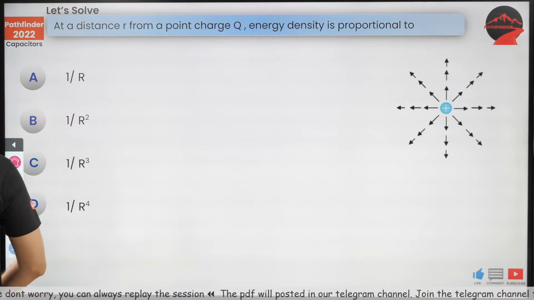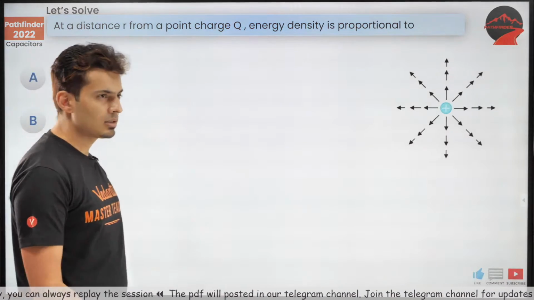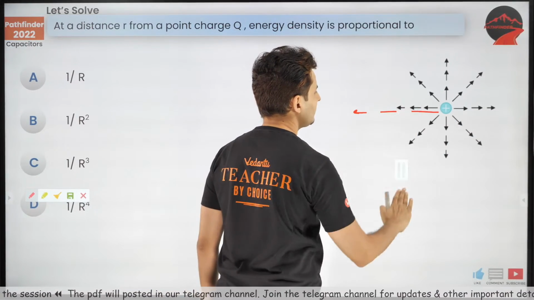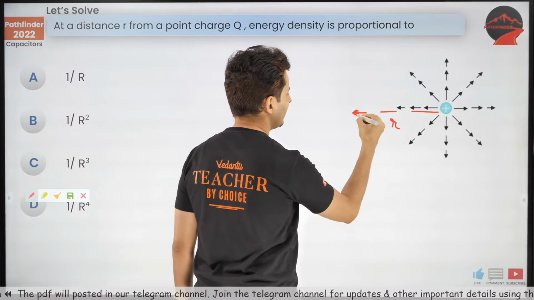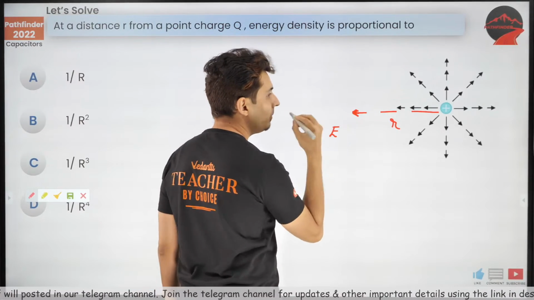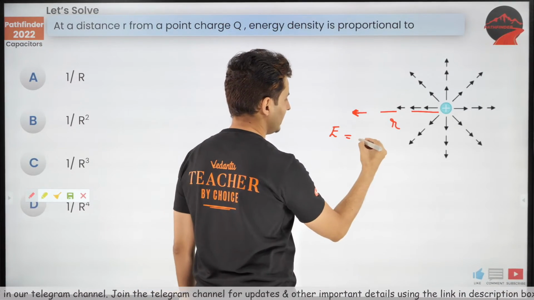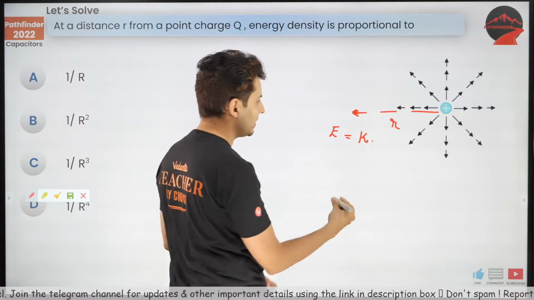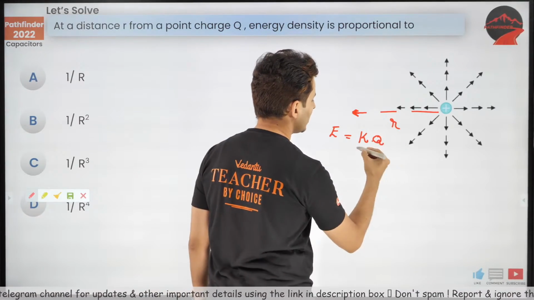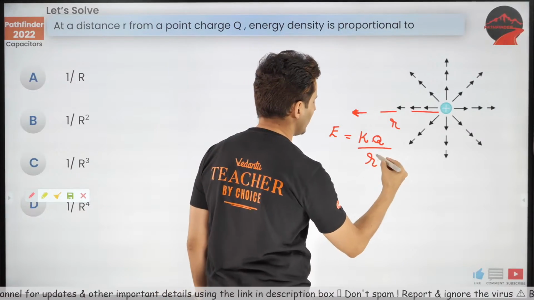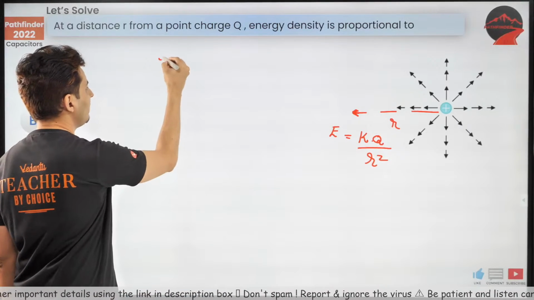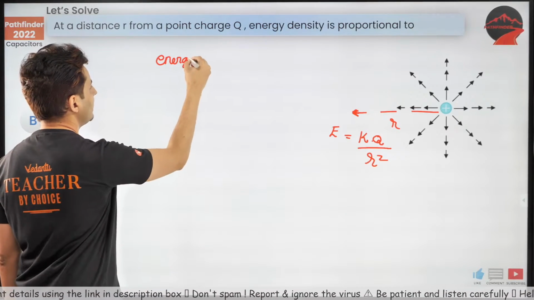Okay, let's get our point charge first. That's our point charge. If you are at some distance R at this point, what's the formula for electric field? It is nothing but K, Coulomb's constant, into charge Q divided by R square. That's the formula for electric field. Now, what's the formula for energy density?